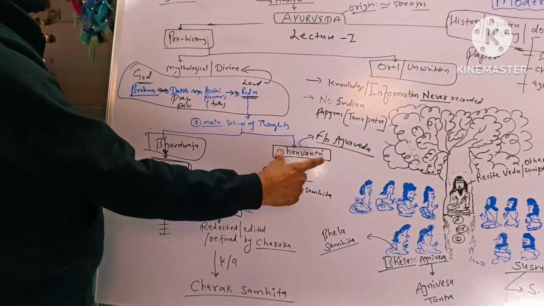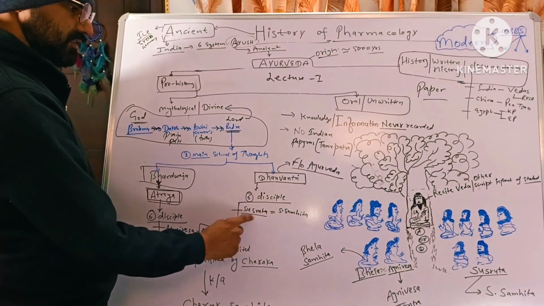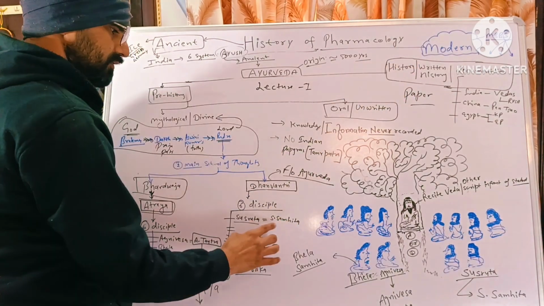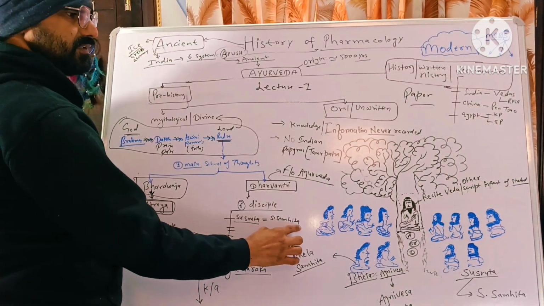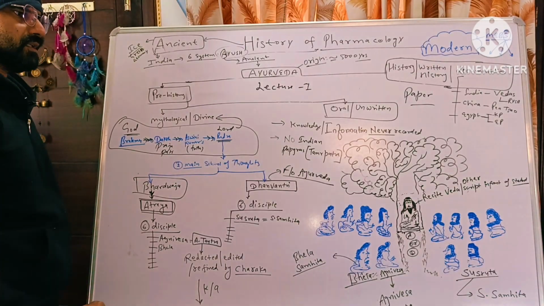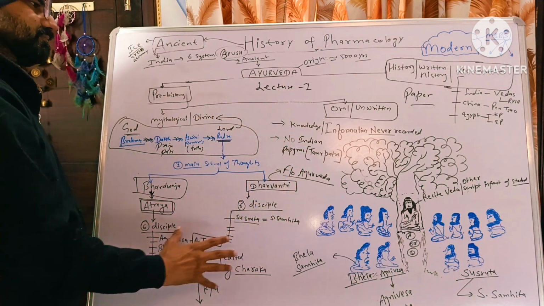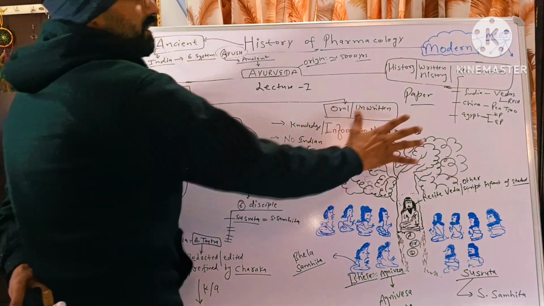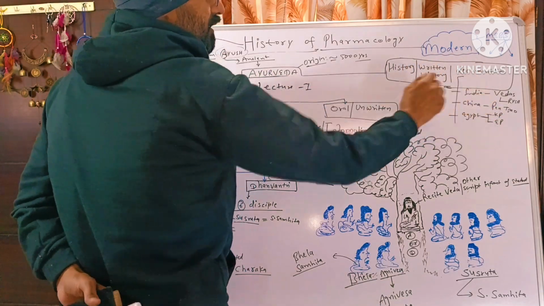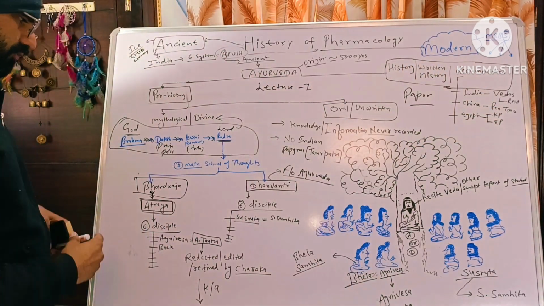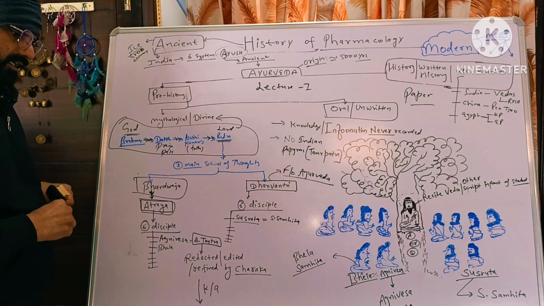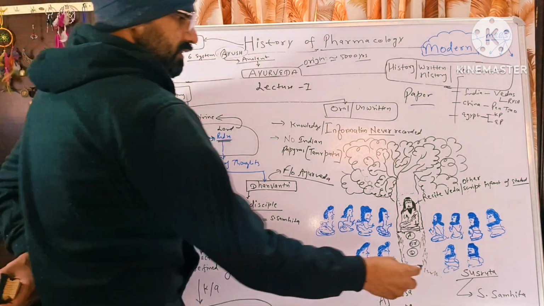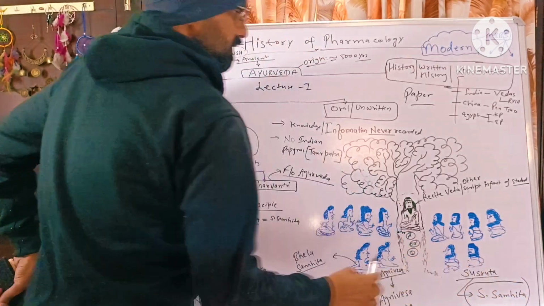In the case of Dhanvantri's disciple Susruta, whatever was documented was known as Susrut Samhita. So this is the ancient history: one is the unwritten form, and the other is the documented or written history.